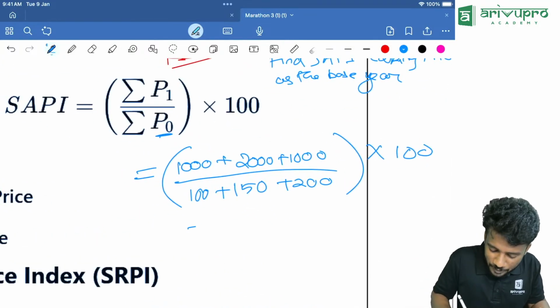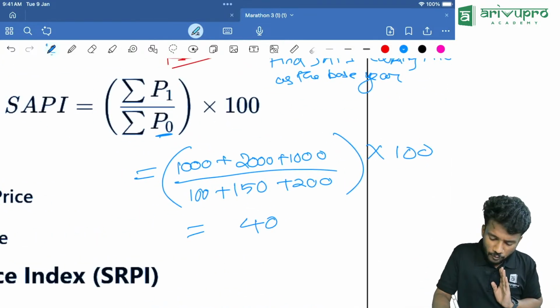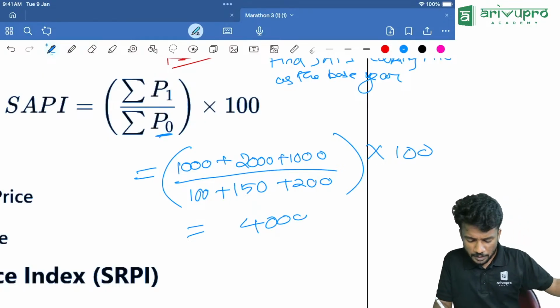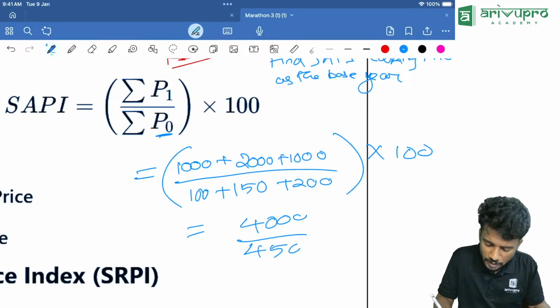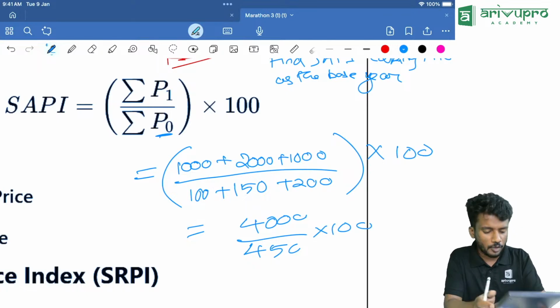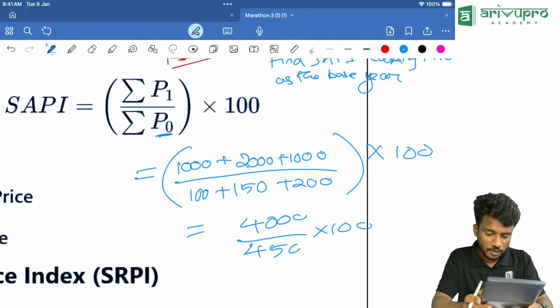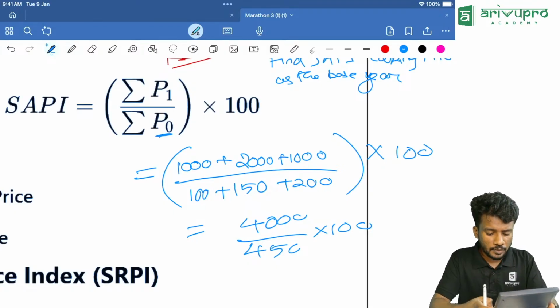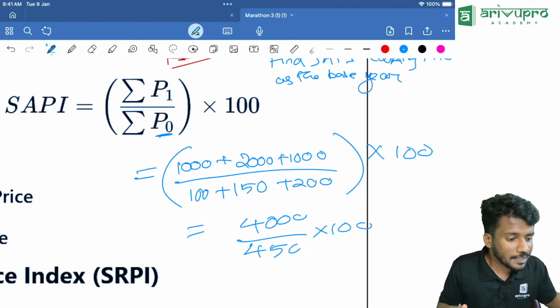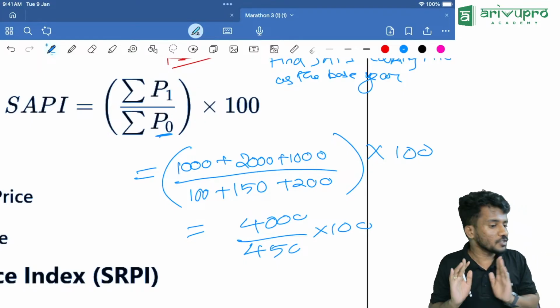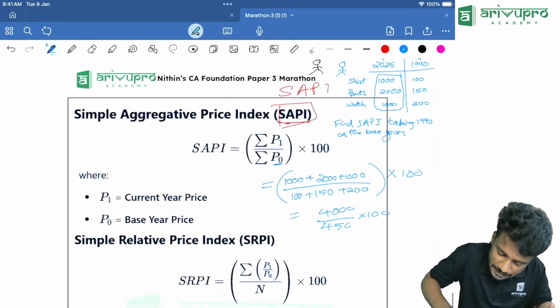Now, here, 4,000 divided by how much? 100 plus 150 plus 200, that is around 450. Correct? 450 into 100. You tell me how much is it. That is 4,000 divided by 450 into 100, which is around 888.8 percent. This is the method for finding SAPI.